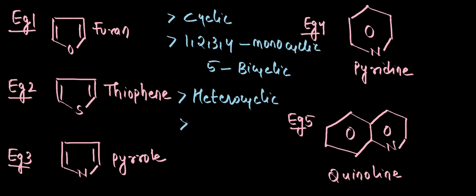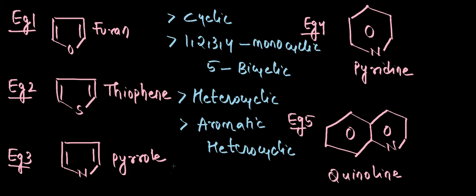Now if you see we have alternate double and single bonds, so what kind of heterocyclic is this? This is an aromatic heterocyclic compound. Now if you take 1, 2, 3, they don't represent benzene, so they are non-benzenoid aromatic. And if you take examples 4 and 5, they represent benzene kind of structures, so they are benzenoid aromatic heterocyclic.